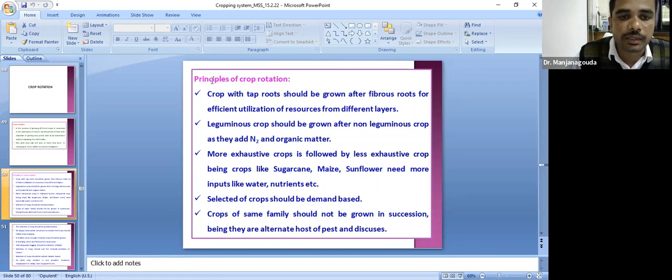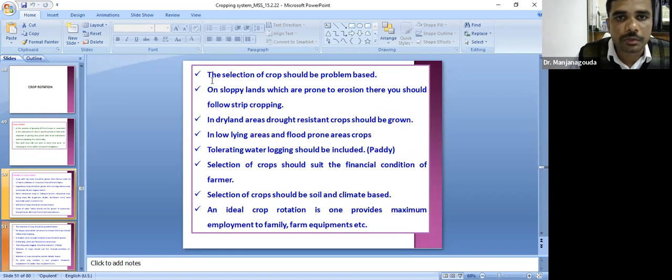And crops should be demand based. Based on the demand, we have to take the crops. And the crops of the same family should not be grown in succession, because they will act as an alternate host for pests and diseases. For example, Solanaceous, tomato, brinjal; we will not take the same family crops one after the other. Solanaceous family, Malvaceae family. The crops should be different in family. You have to take such crops. And it should be problem based.